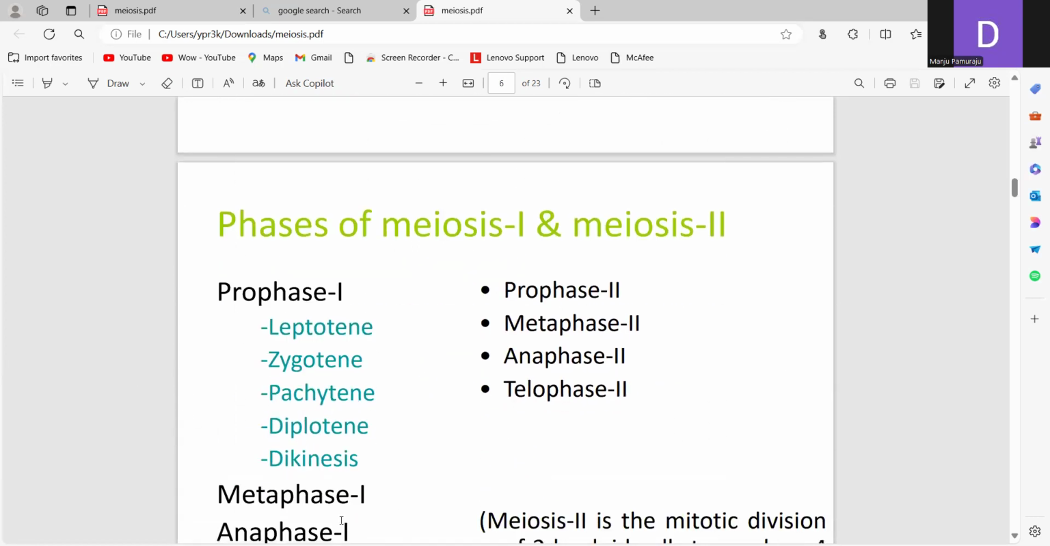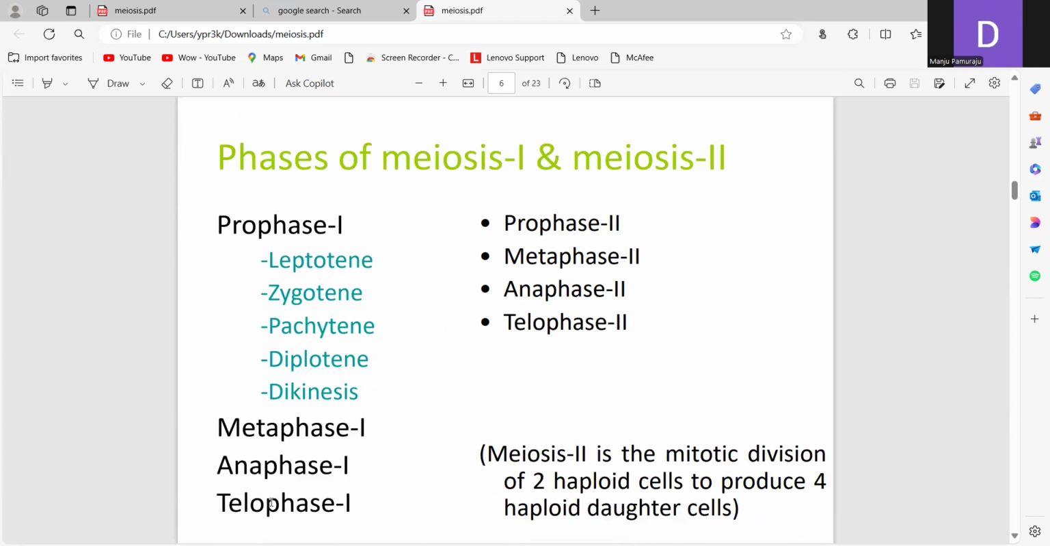What are the main phases of meiosis? Meiosis mainly comprises 2 stages, meiosis 1 and meiosis 2. Meiosis 1 has prophase 1, metaphase 1, anaphase 1 and telophase 1. Prophase 1 has five stages: leptotene, zygotene, pachytene, diplotene and diakinesis. It is the longest phase. Then come metaphase 1, anaphase 1 and telophase 1.